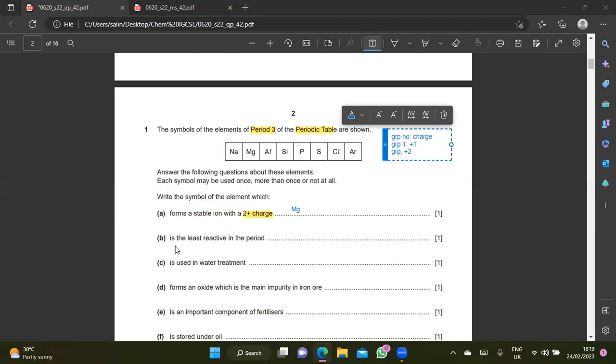B. Which element is the least reactive in the period? Alia? Okay, Alia cannot say anything. I think she's...